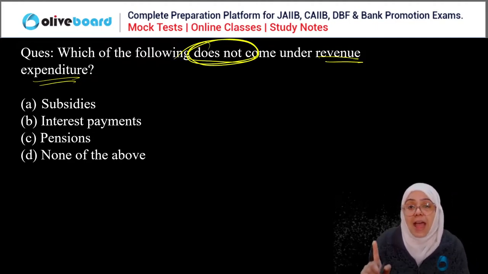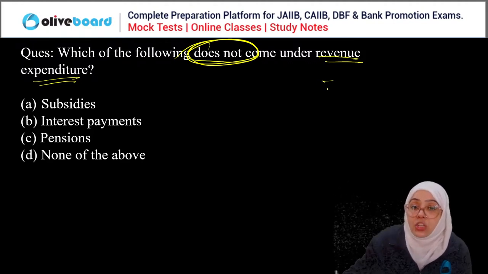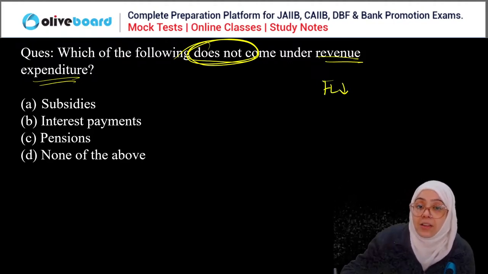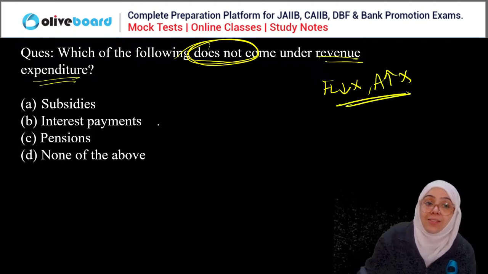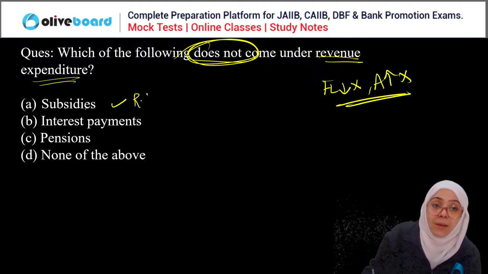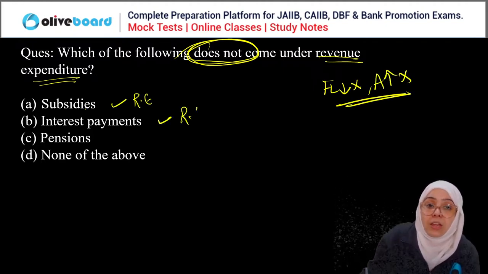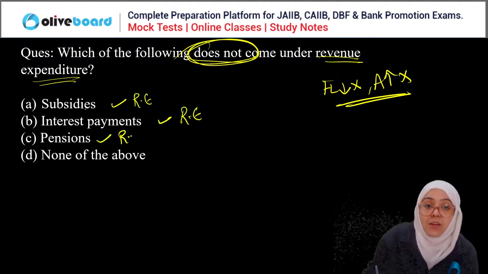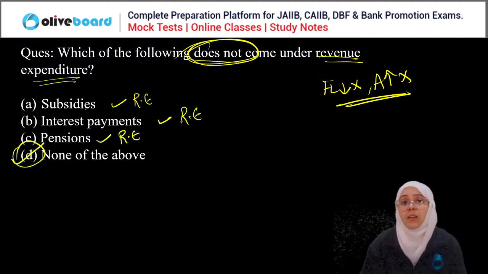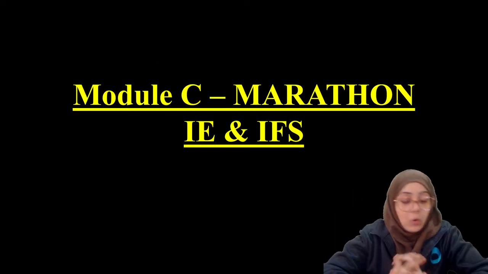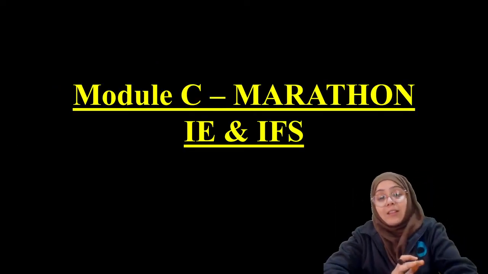Revenue expenditure: neither your financial liabilities are decreasing nor your assets are increasing. Subsidy, revenue expenditure. Interest, revenue expenditure. Pension, revenue expenditure. So none of the above is the correct answer because all come under the revenue expenditure. So okay, let's start discussing this module.